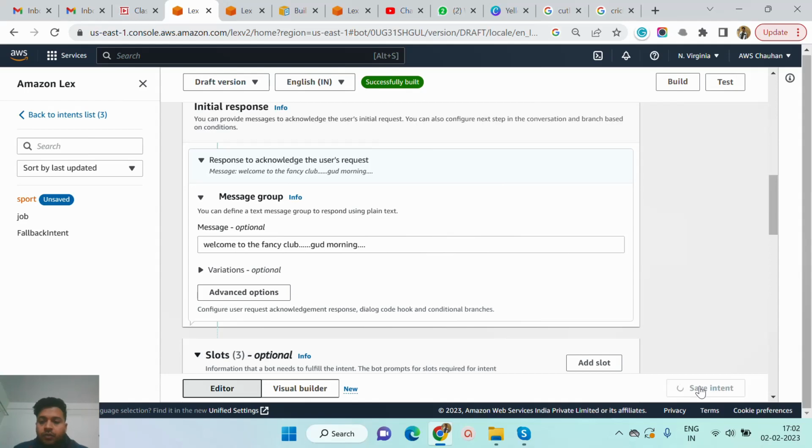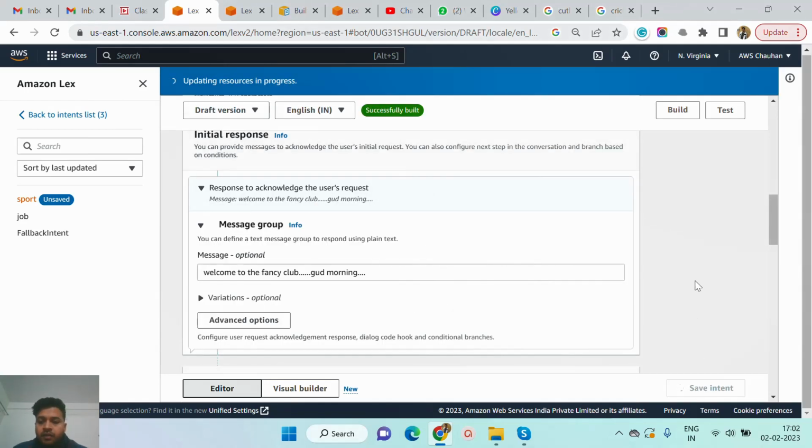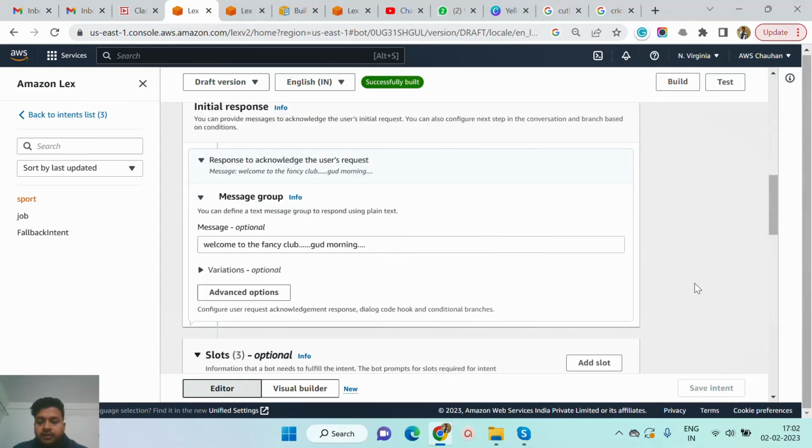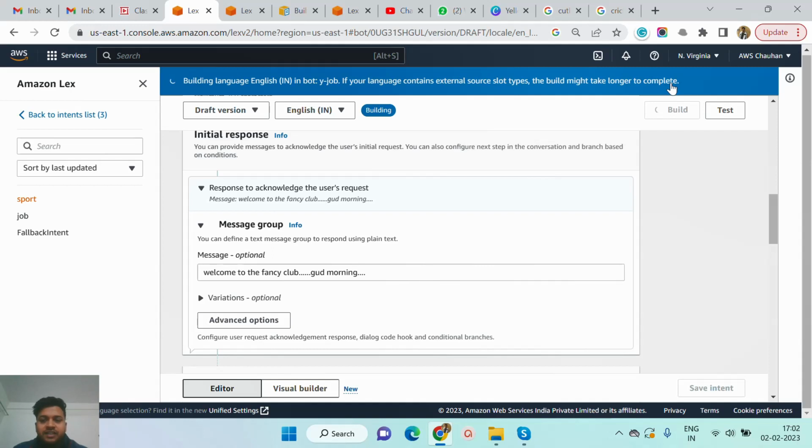Now our chatbot is saved. But if you want to check these changes, firstly we need to create a build, as you know very well, and as you saw in my previous video, it's a time-taking process. After the successful build we can check and find out the exact reason why we need to use an initial response, to give the customer or user a better experience. Right now it is building.